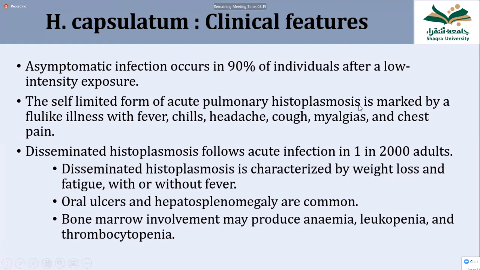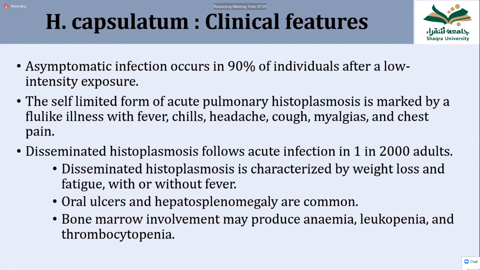So what are the symptoms of the acute infection? The acute infection looks like flu: fever, chills, headache, cough, muscle pain, also known as myalgia, and chest pain. So these are the symptoms, like any fever or flu. After the acute symptoms, if cell-mediated immunity is activated and immunity is good, then it kills all the Histoplasma. Otherwise, if the body cannot eliminate Histoplasma even after T-cell activation, then disseminated histoplasmosis occurs, and Histoplasma spreads from the lung all over the body.